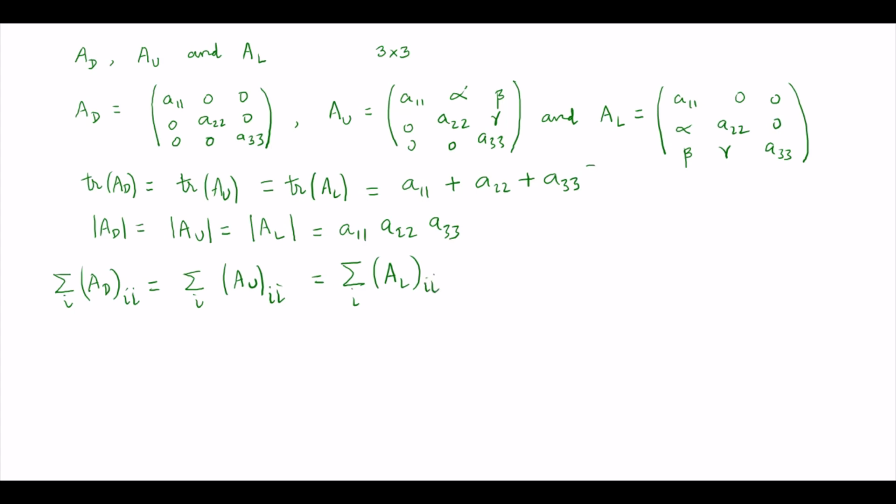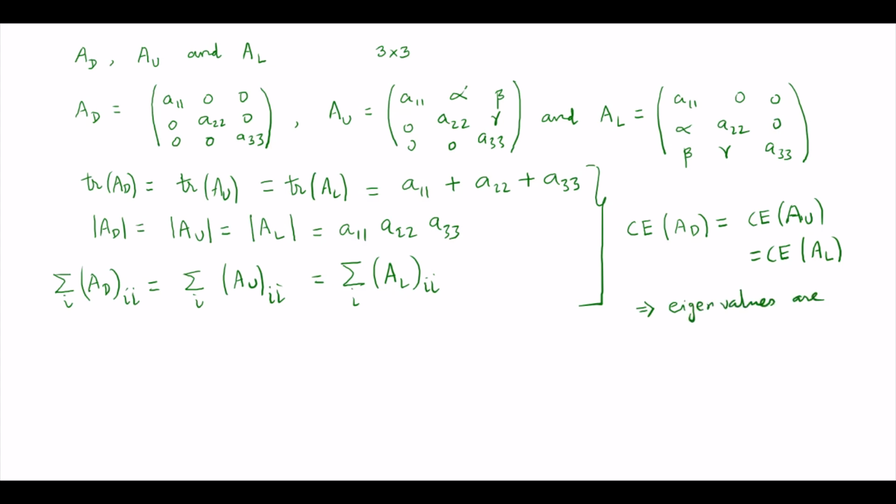Since these three properties are the same, the characteristic equation, or you can write the characteristic polynomial, for the diagonal matrix is the same as the characteristic equation for an upper triangular matrix, which is the same as the characteristic equation for a lower triangular matrix. That's it. So if the characteristic equations are equal, it means the eigenvalues are equal.